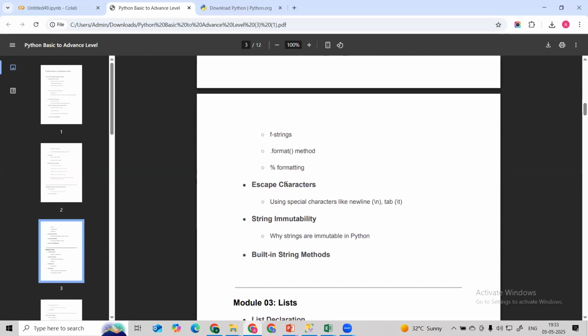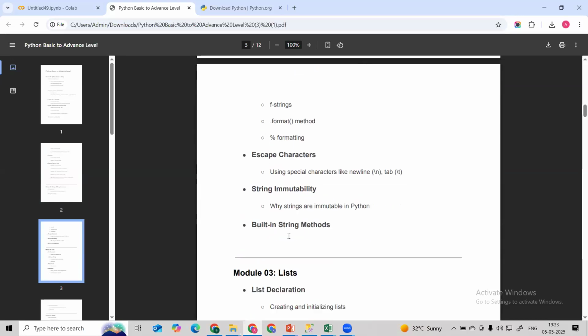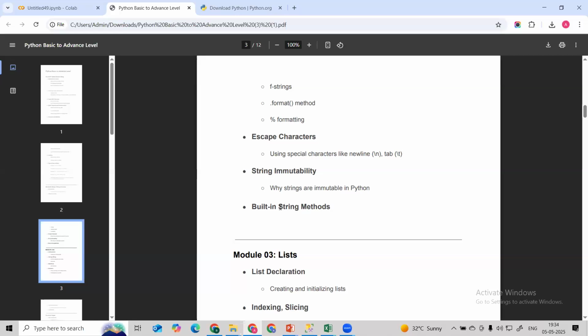Then we have different escape characters. There is a list of 10 to 15 escape characters we can utilize here. And then we are going to see why a string is immutable, what the properties of string immutability are, and why it is called immutable. Then we are going to learn more than 30 built-in string functions, or string methods.